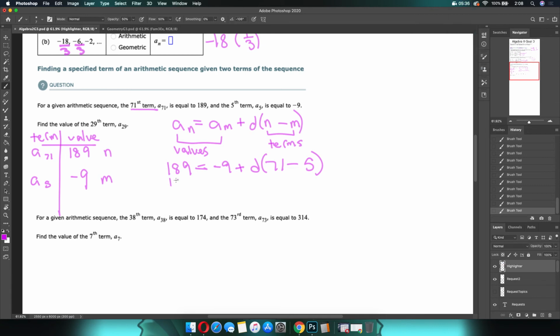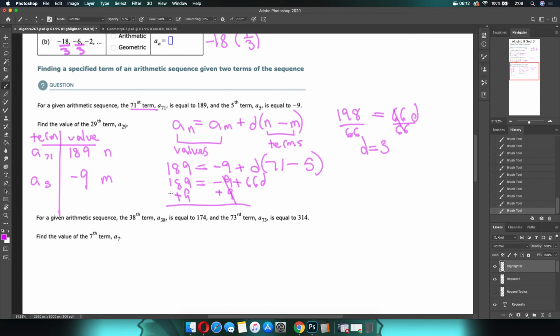Let's try this again. 189 equals negative 9 plus what's 71 minus 5, 66d. Okay, then it's a two-step, so add 9. And I didn't give myself enough room even though I tried. So 189 plus 9 is 198. So 198 equals 66d. Divide by 66. At least that's easy to do in my head. D equals 3.